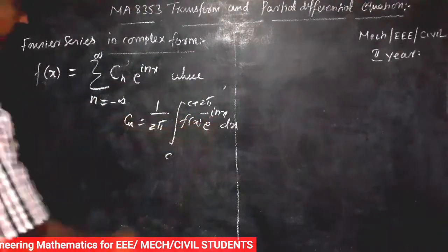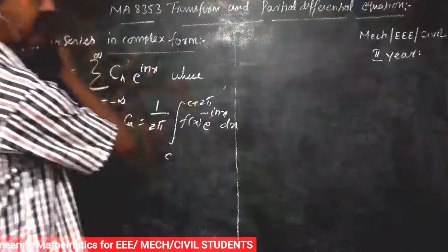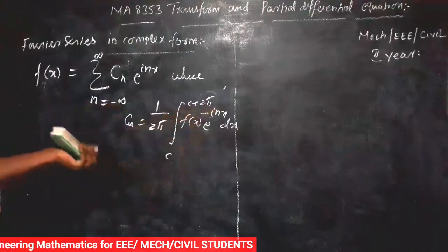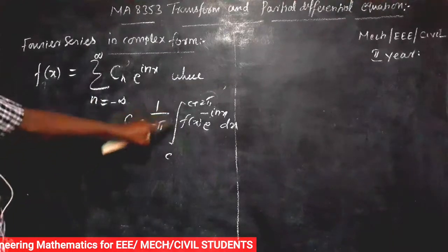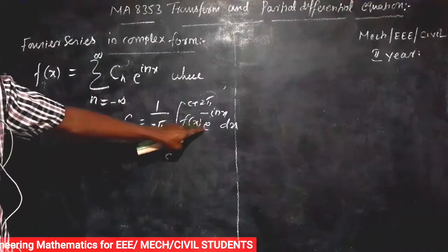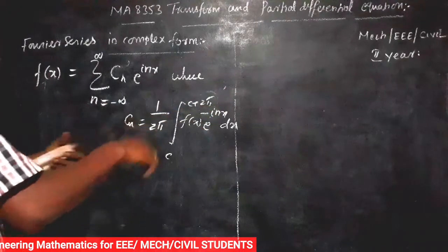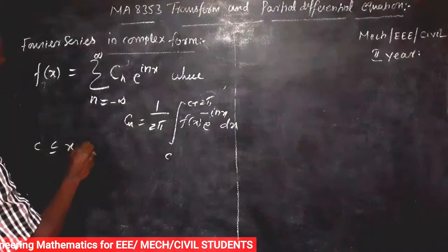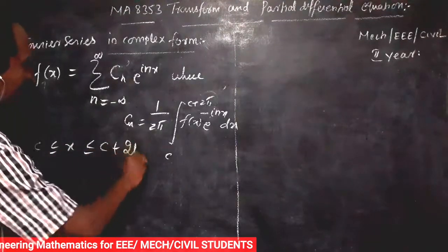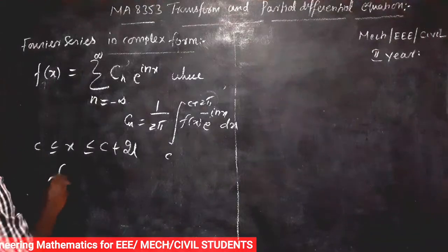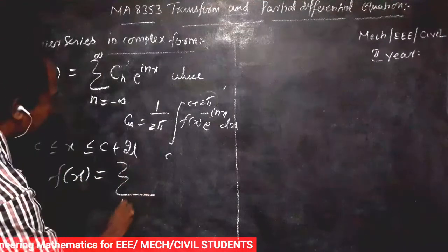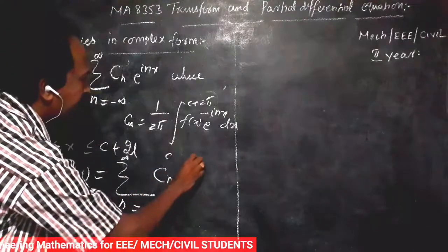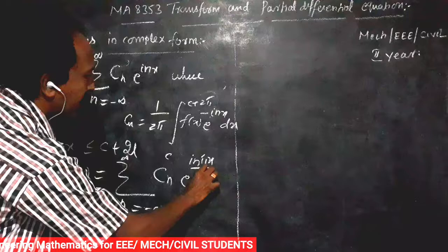Actually the periodicity is equal to 2 pi. The length of the interval is equal to 2 pi, or the periodicity is equal to 2 pi. The formula becomes 1 by 2 pi integral of c to c plus 2 pi f of x into e power minus i n x dx. Suppose for the change of interval format, the interval is c less than or equal to x less than or equal to c plus 2l. Then f of x is defined as f of x is equal to sigma n equal to minus infinity to plus infinity of cn e power i n pi x by l.